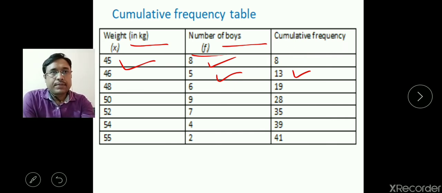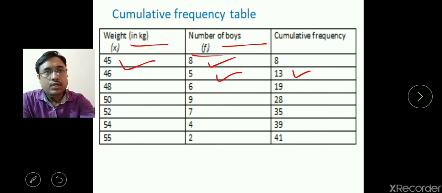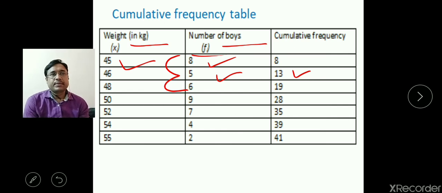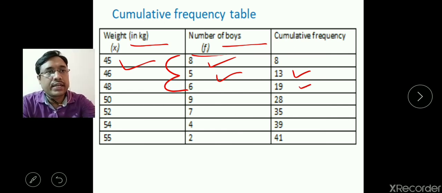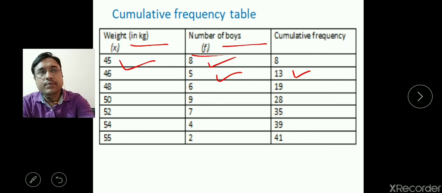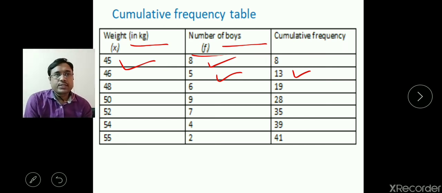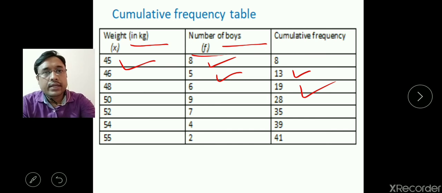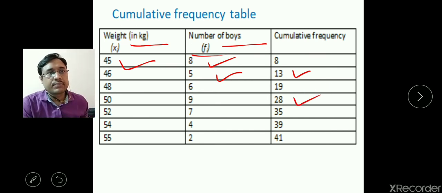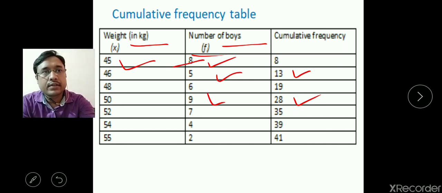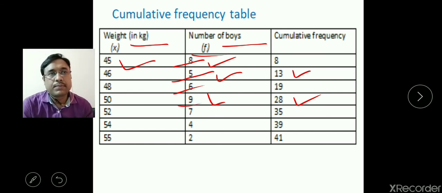Now 8 plus 5 is 13, so you write 13 here. Then 8 plus 5 plus this 6, total, 13 plus 6 is 19, so you write 19 here. Whatever the sum of the frequencies up to that step, you write it here. Up to the 4th row, the sum of frequencies is 8, 5, 6 and 9. The sum will be 8 plus 5, 13 plus 6, 19 plus 9, a total of 28.